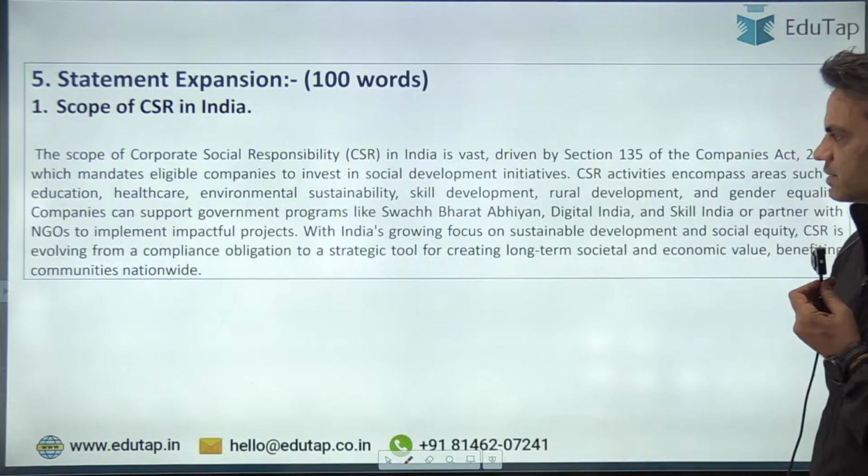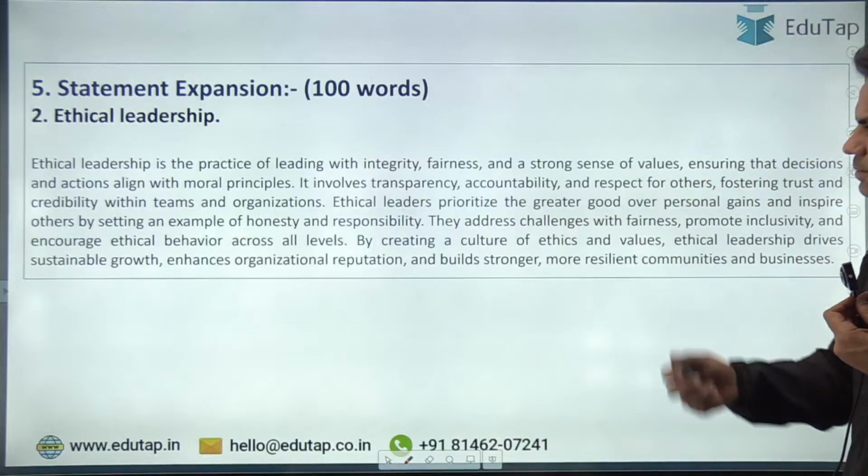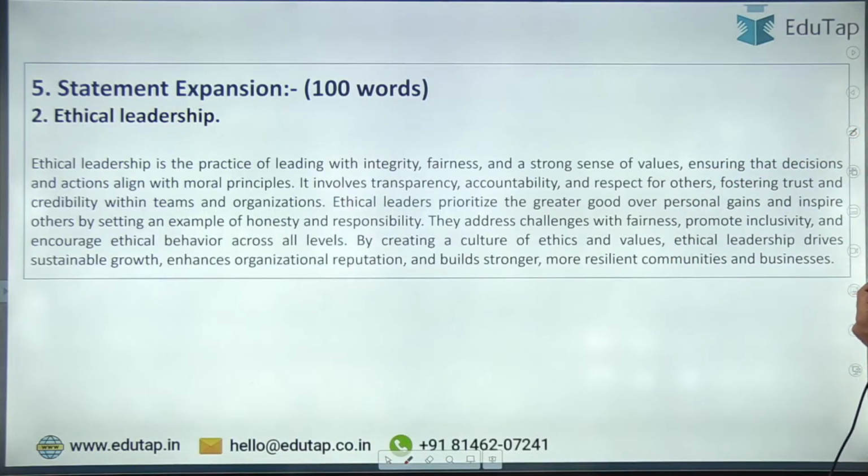So you could have ended in 5 to 6 sentences, or you could have written on ethical leadership. Ethical leadership is the practice of leading with integrity, fairness, and a strong sense of values, ensuring that decisions and actions align with moral principles. It involves transparency, accountability, and respect for others, fostering trust and credibility within teams and organizations.